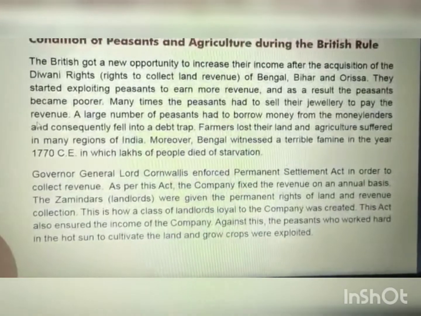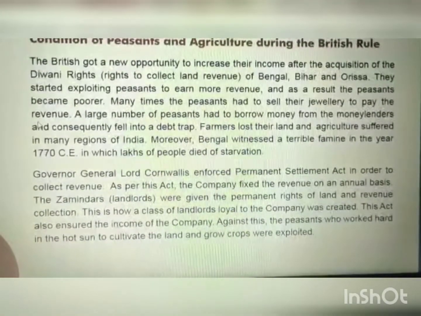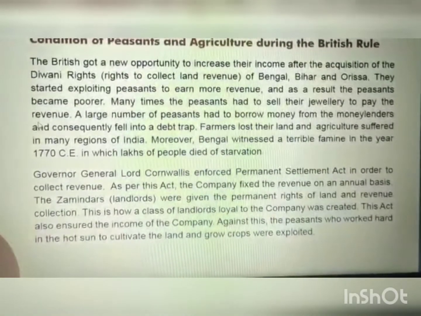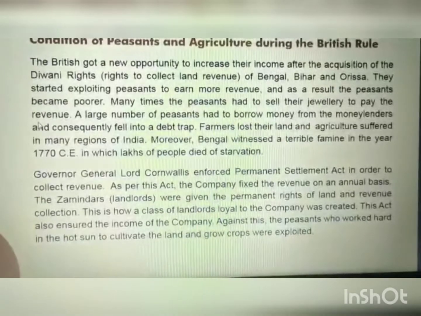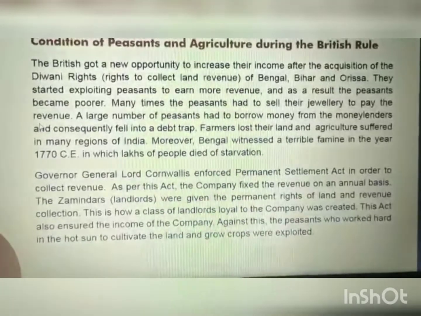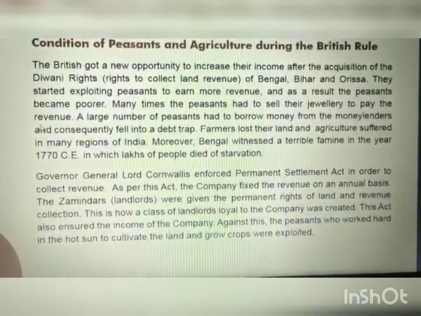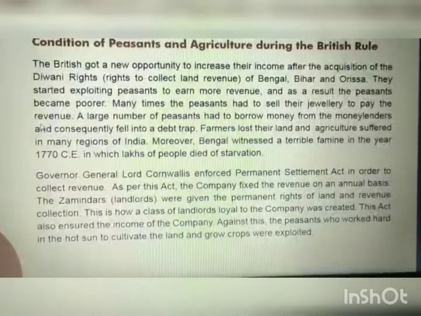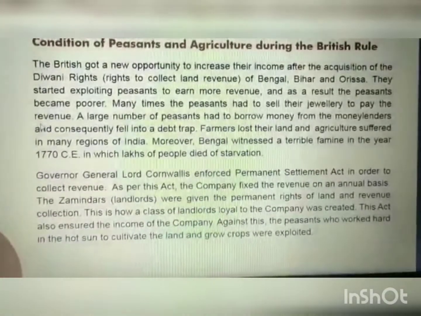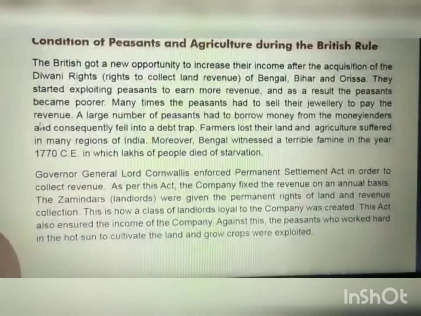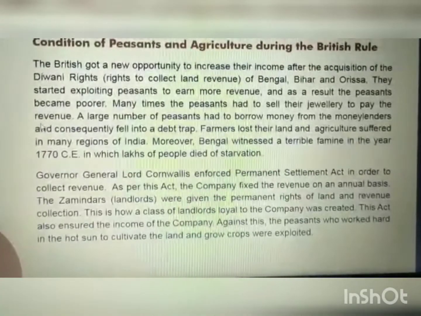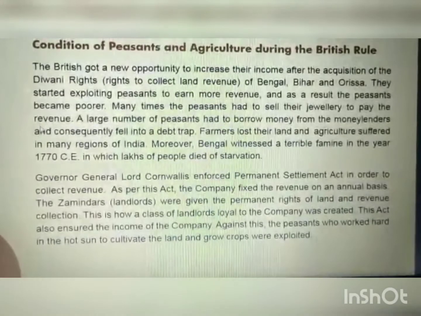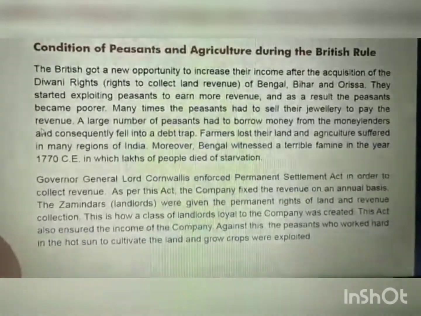After the famine, when many people died in Bengal, Governor General Lord Cornwallis introduced a new Permanent Settlement Act so that he could collect the revenue from the people even after the famine, when the farmers had already become poor.